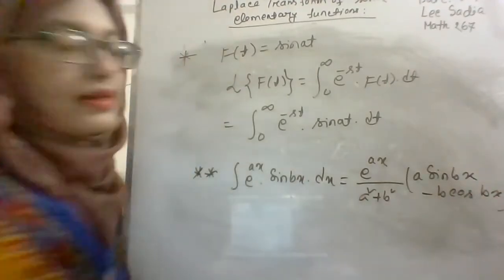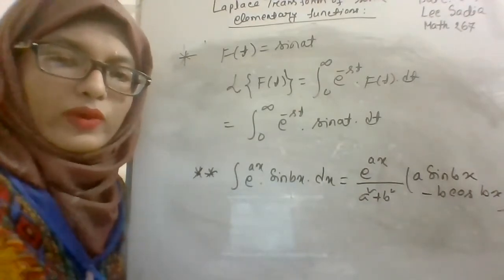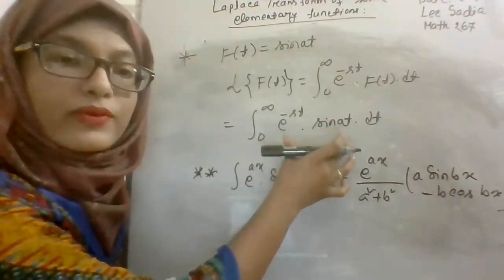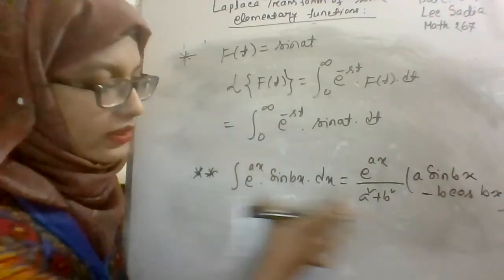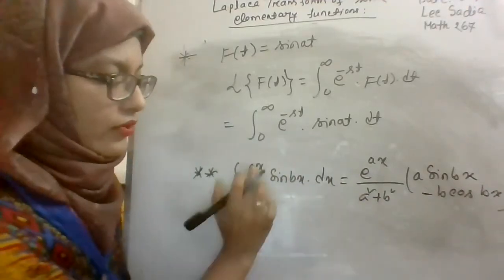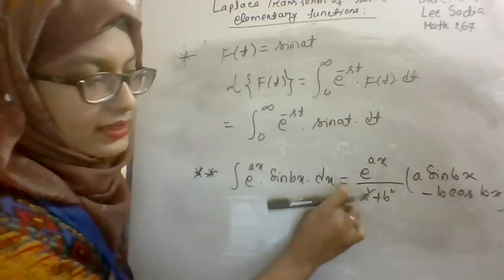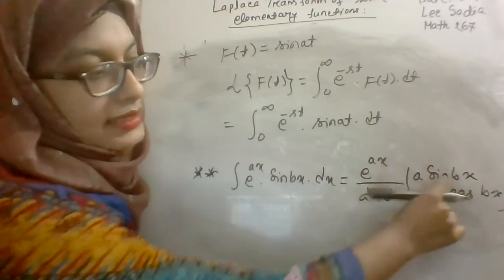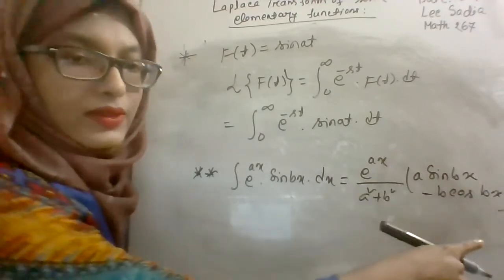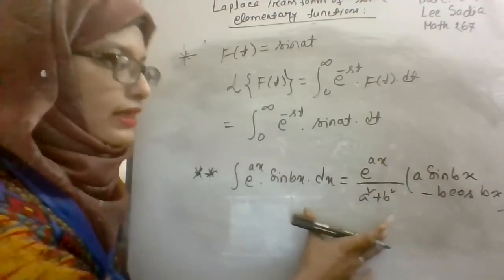Here there is a direct formula. Otherwise, if anyone wants, you can use the UV formula for calculating this, but it will be quite lengthy. That's why I will use this direct formula.